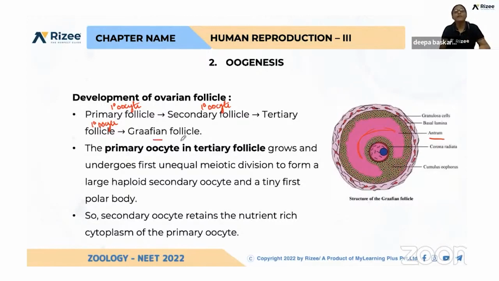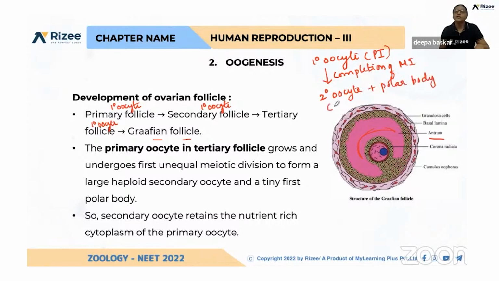And again, what is Graafian follicle? In this Graafian follicle, the zona pellucida layer is formed. Here meiosis 1 is getting completed. The primary oocyte was arrested in prophase 1, and now the completion of meiosis 1 is happening. That leads to the production of a secondary oocyte plus a polar body.